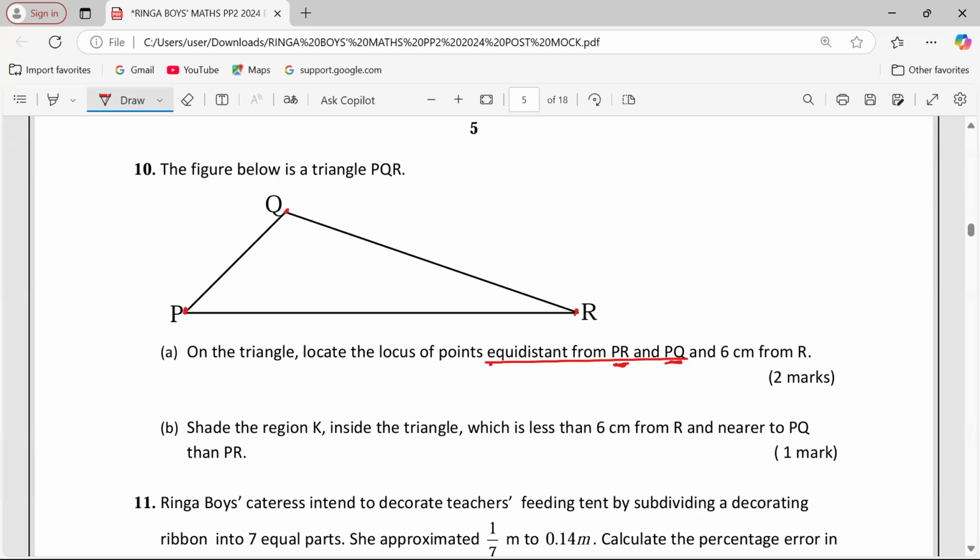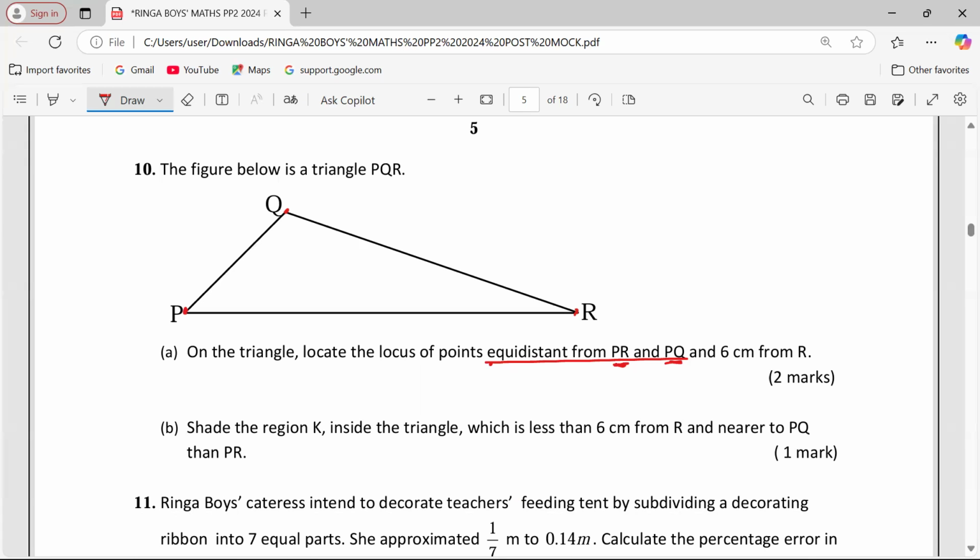So PR and PQ are meeting at P. So the bisector of this angle at P is the one which will give us points equidistant from PR and also from PQ. So we bisect the angle.